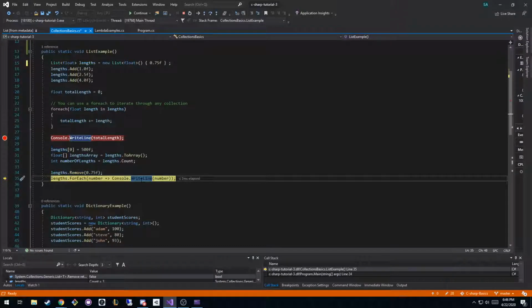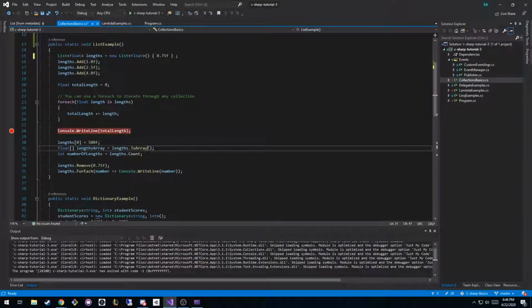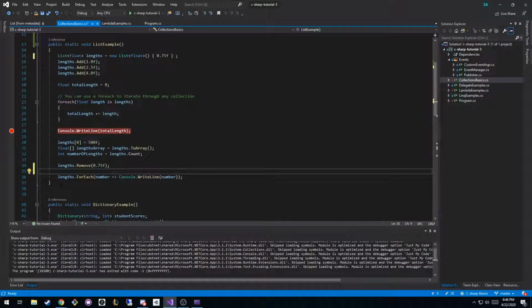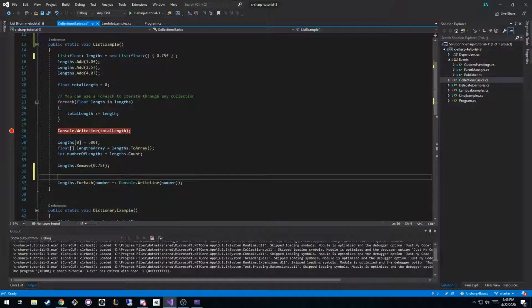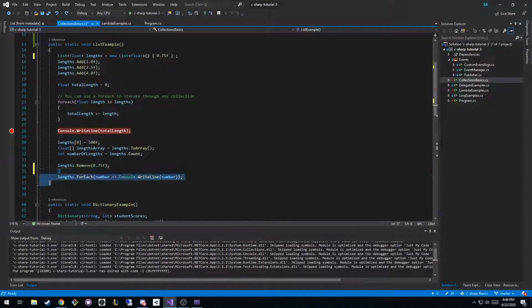And now you can see we have some Lambda syntax here, which is super cool. So rather than doing a normal foreach loop, you can say, for each, hey Mr. Lengths list, for each one of your floats inside of you, in the foreach loop we called each one that we were looping through length. In this case, we're going to call it number. And we could do the exact same thing that we did before. We could copy this down here. Actually, you know what? We're going to cheat.